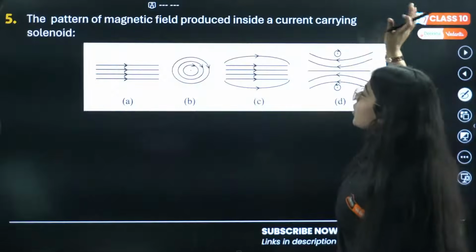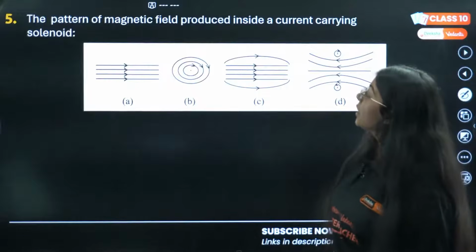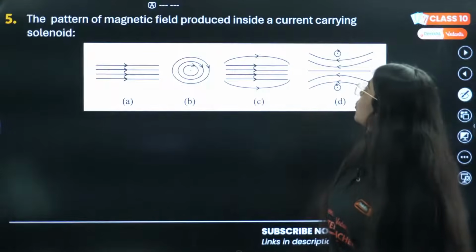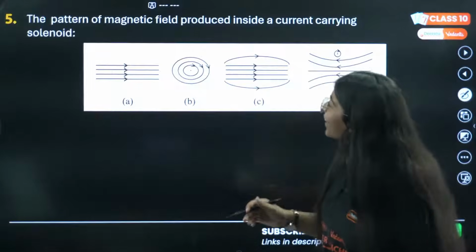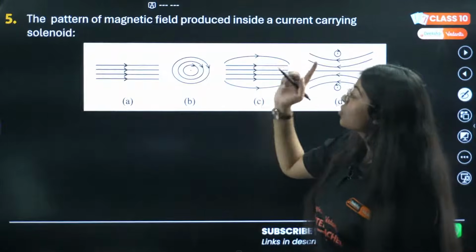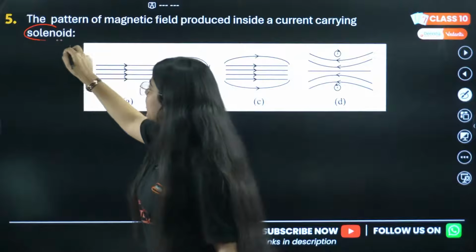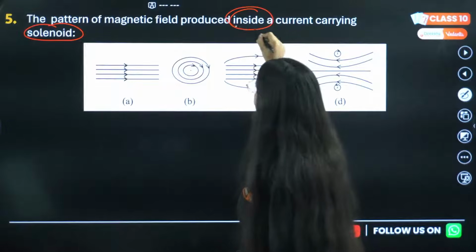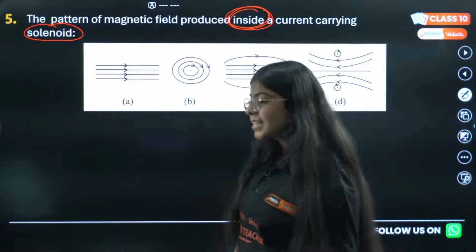Okay, let's move on to the next question. Again, it's very simple. The pattern of magnetic field produced inside a current carrying solenoid. Now, it's a solenoid and it's inside. Mark this keyword, it's inside.